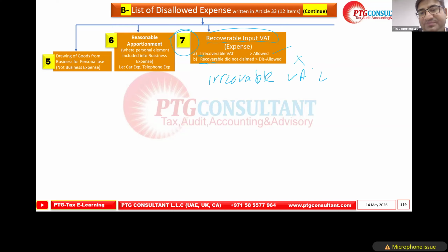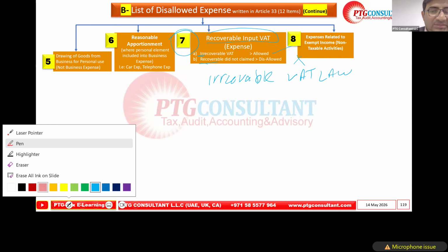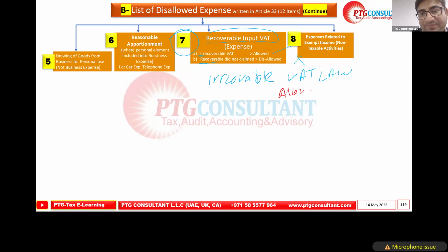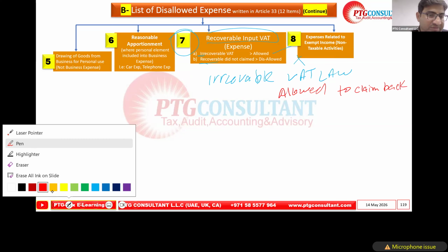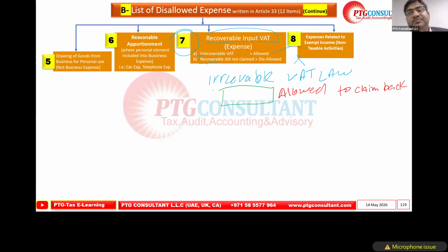VAT law allowed us to claim back. This is the test we have to do for both recoverable and irrecoverable: this box is yes or no. Does VAT law allow us to claim back?